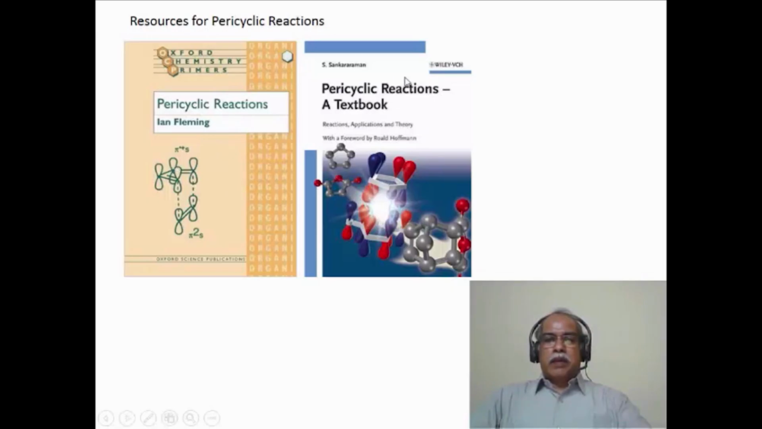One other book is written by me on pericyclic reactions. This is a textbook, and it essentially covers the reactions, their applications, and certain theoretical aspects of the reactions. So both these books will be extremely useful for this course. Most of the examples are taken from these two books, primarily from the book that I have written on pericyclic reactions, as well as the book written by Ian Fleming. I have taken some examples from this book also.